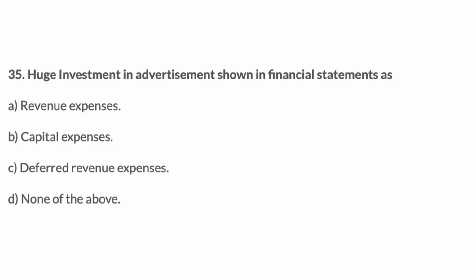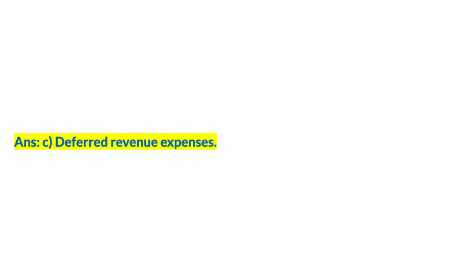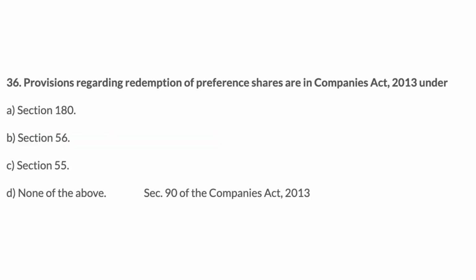35. Huge investment in advertisement shown in financial statements as A. Revenue expenses, B. Capital expenses, C. Deferred revenue expenses, D. None of the above. Answer, C. Deferred revenue expenses.